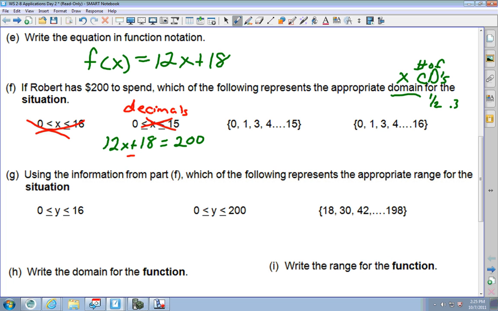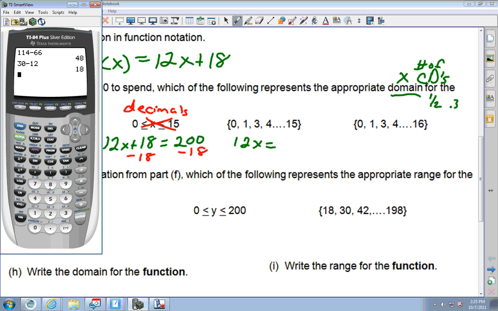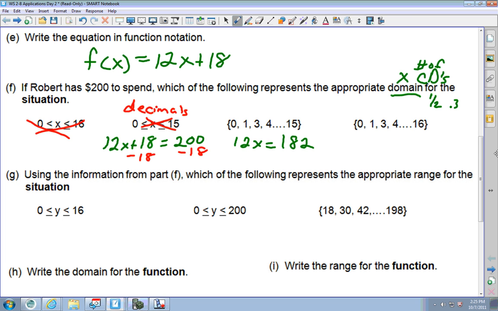So if I subtract 18 from each side, I get 12x equals 200 minus 18, which gives me 182, and I divide by 12.